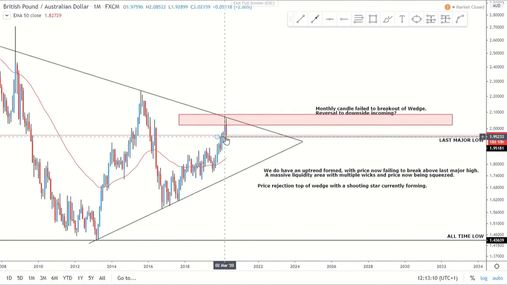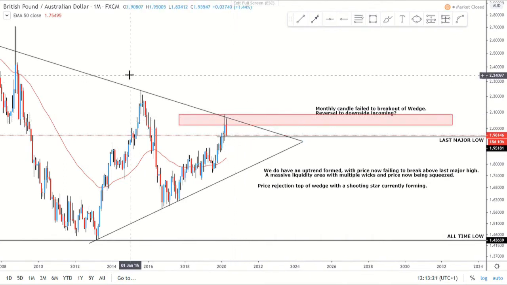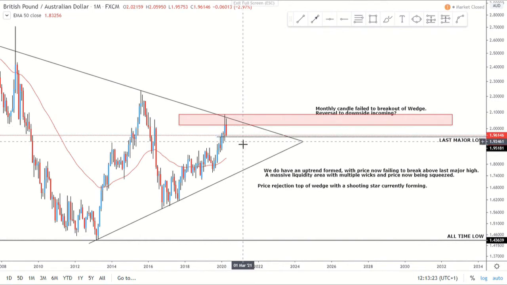The monthly is forming a shooting star at the moment, but of course we've still got another 2 weeks in the month, and a lot can change within that time, especially with the news that's going on. But we can see that rejection of that downward trend line and potentially a move lower.